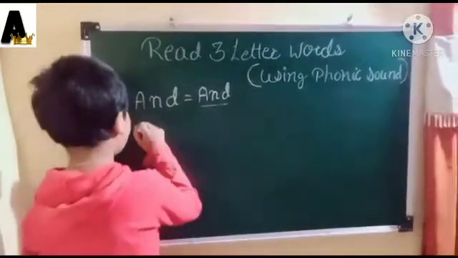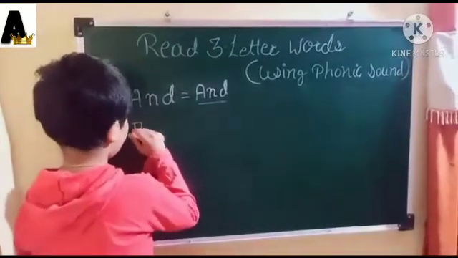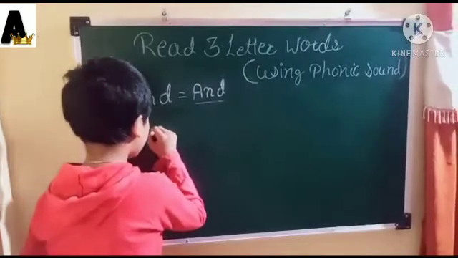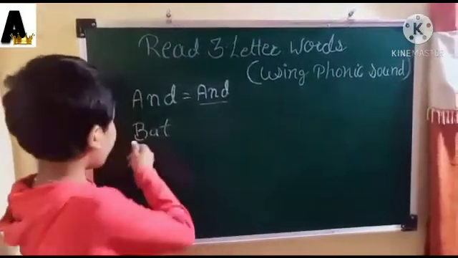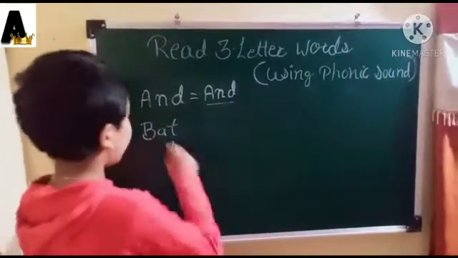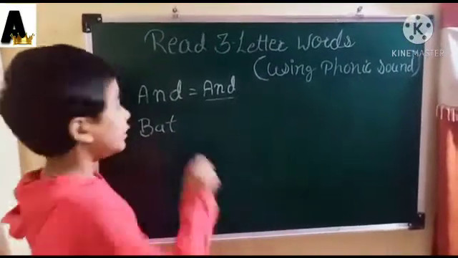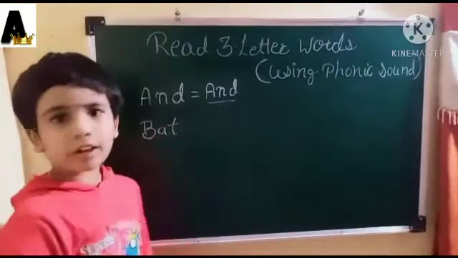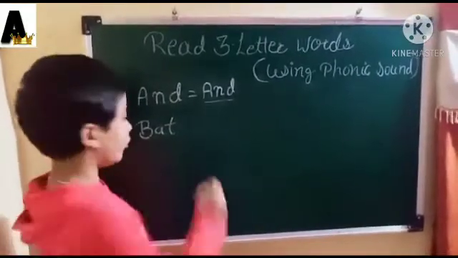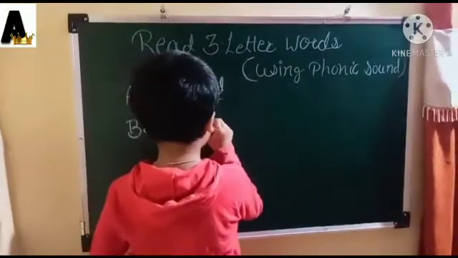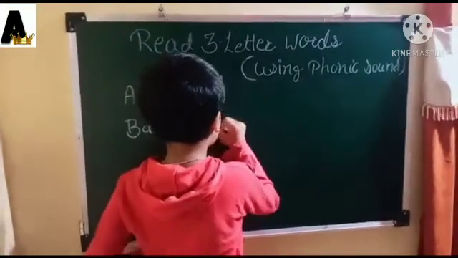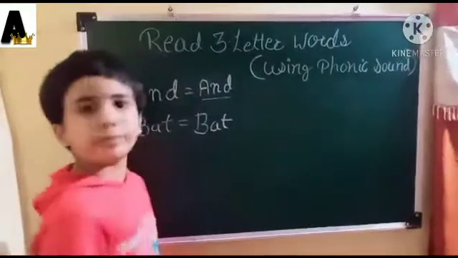Next, B, A, T. Sound of B is B. Sound of A is A. Sound of T is T. Join the letters and read the word: B, A, T. Bat.